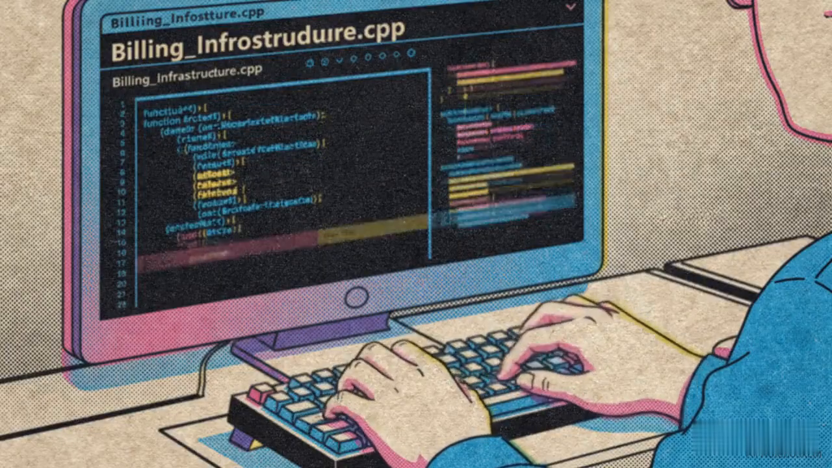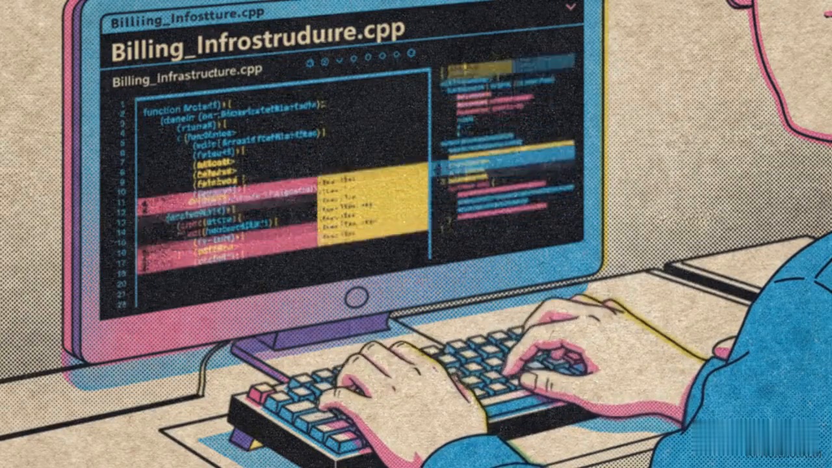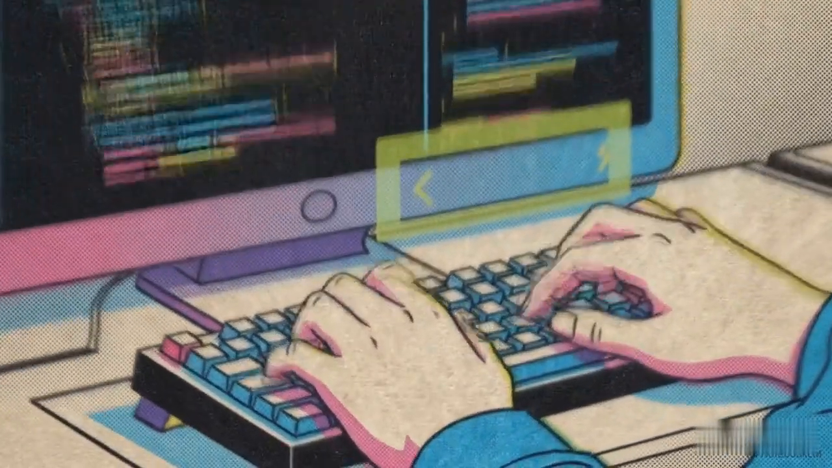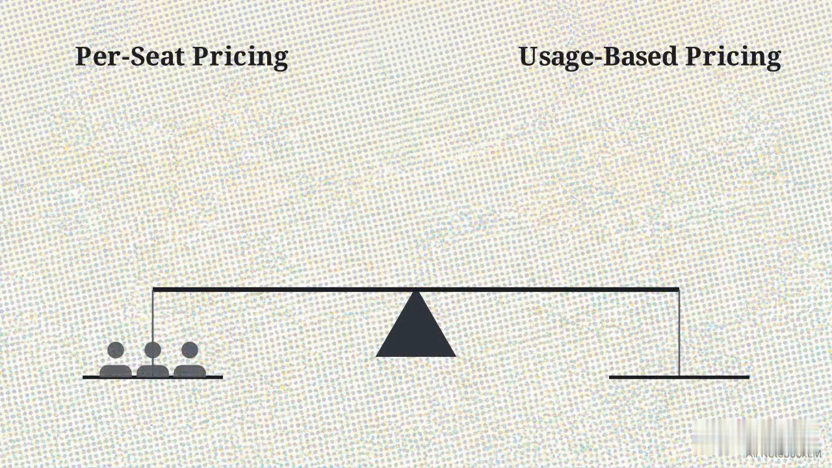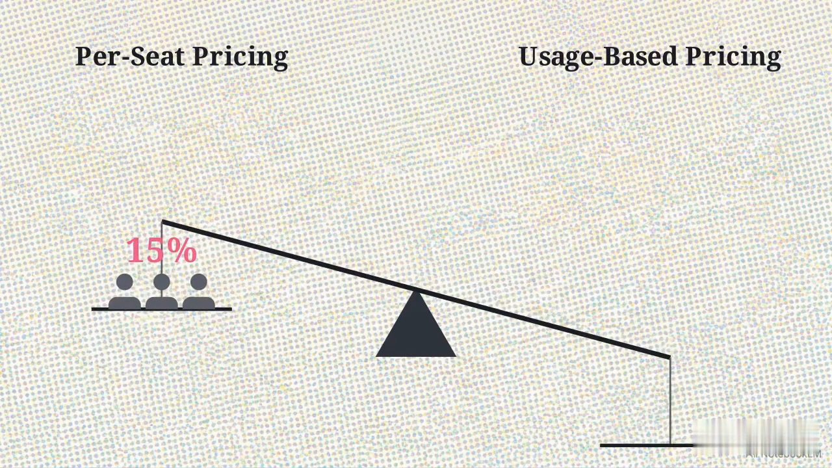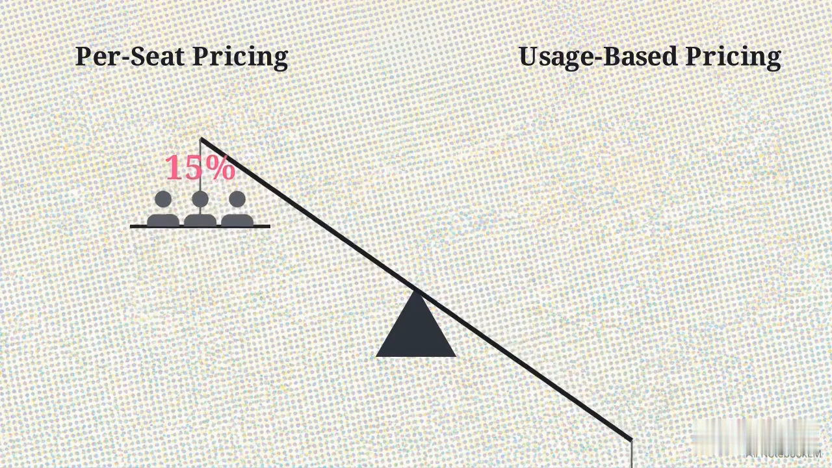Meeting these strict efficiency targets forced a structural redesign of how software is sold, starting with the way companies bill their customers. We can see that shift in this visual scale. The old per-seat pricing model, which charges by employee headcount, has dropped to just 15% of the market. Usage-based pricing is now tipping the scale.